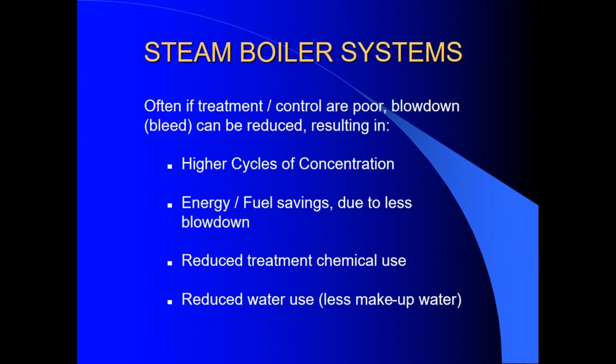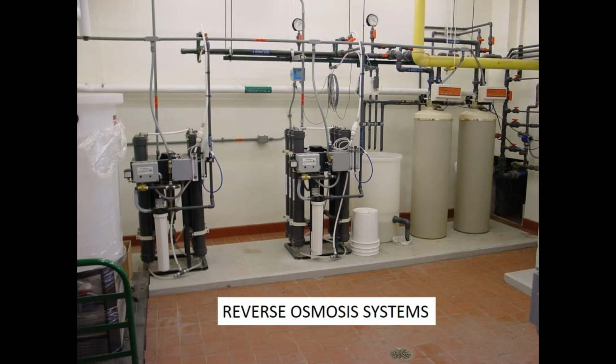If boiler water treatment or control are poor, often the blowdown can be reduced. The result is you will get higher cycles of concentration, energy and fuel savings because less water is blown down, lower treatment chemical use, and lower water use. Often the best way to increase cycles of concentration is to install a reverse osmosis system, which will supply very clean makeup water to the boiler.